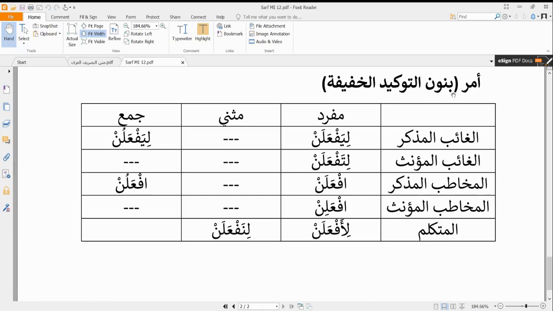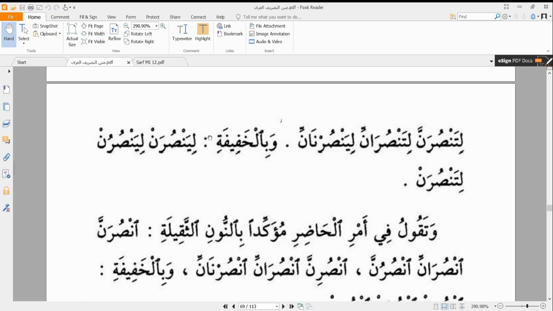So the same thing happens with our amr of nun ta'kid al-khafifa. We simply add our lam al-amr. In these cases, we add our lam al-amr when we are talking about ghaib. When we are talking about mukhatab, we simply remove our harf al-mudara'a, and we still have the same thing. And then when we have our mutakallim, we have li af'alan or li naf'alan, we add lam al-amr again. So that's basically the treatment of nun ta'kid al-khafifa wa thaqila.